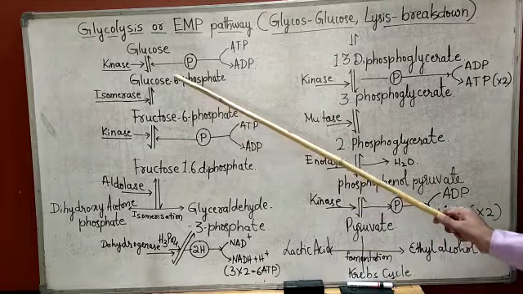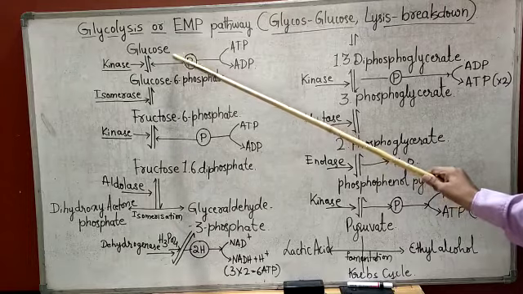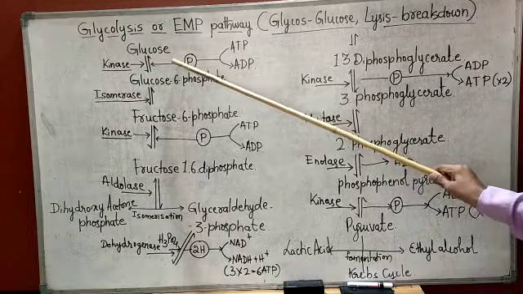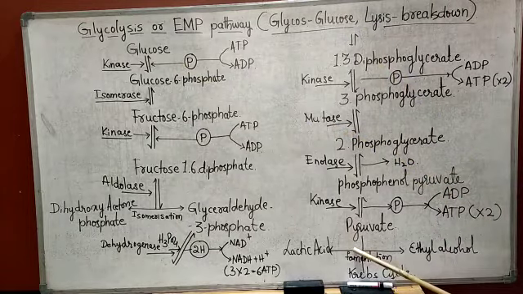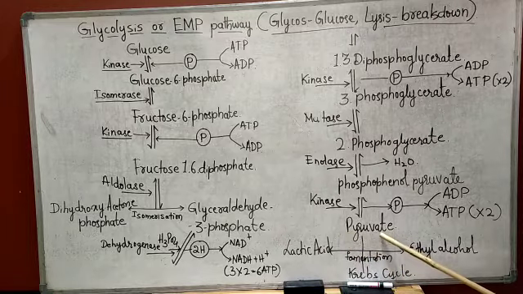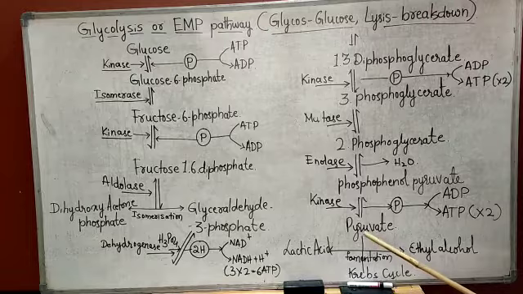What happens in glycolysis? One molecule of 6-carbon glucose undergoes a series of reversible enzymatic reactions to form 2 molecules of 3-carbon pyruvate. That is glycolysis.